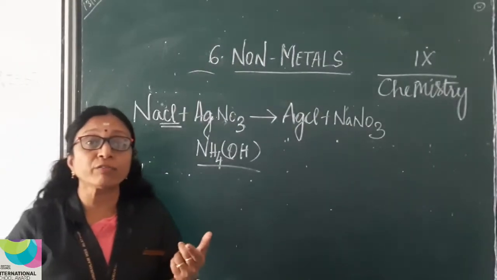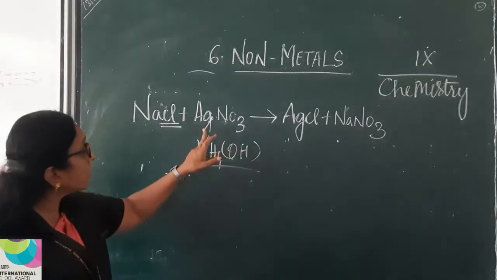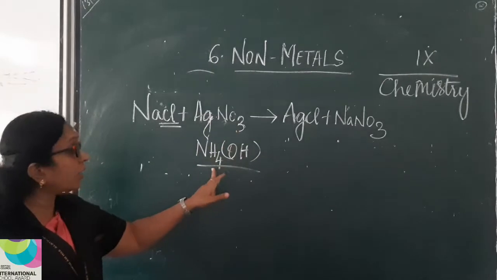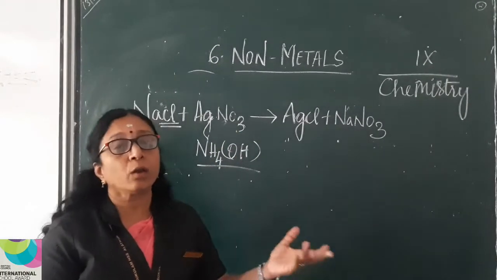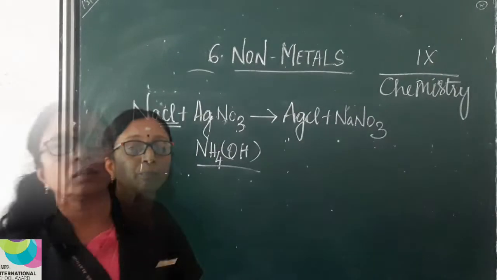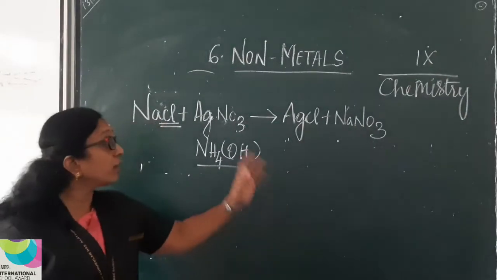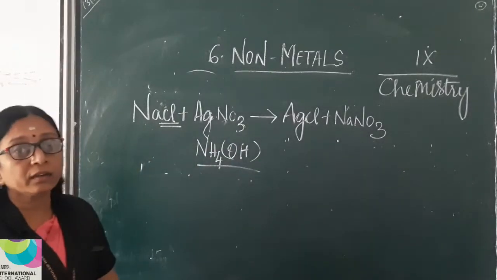So how will you identify a chloride salt? Using two reagents, that is silver nitrate and ammonium hydroxide solution, you can identify whether a given salt is chloride or not. Okay? Children, observe this reaction carefully. What do you see here?